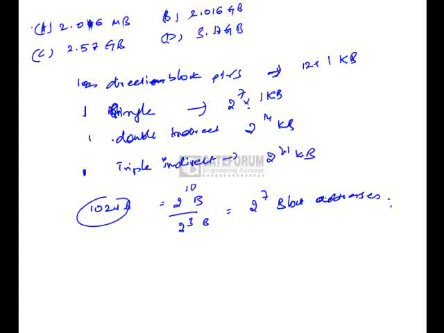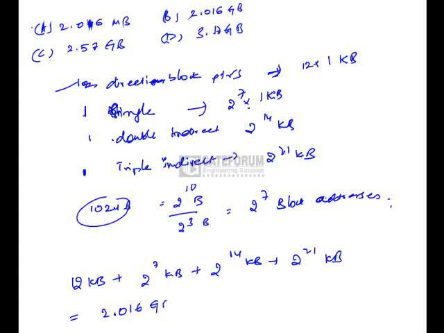So the maximum file size would be 12 KB because of the 12 direct block pointers, plus 2 power 7 KB plus 2 power 14 KB plus 2 power 21 KB. If we simplify this, you will be getting approximately 2.016 GB. So here the correct option is option B.